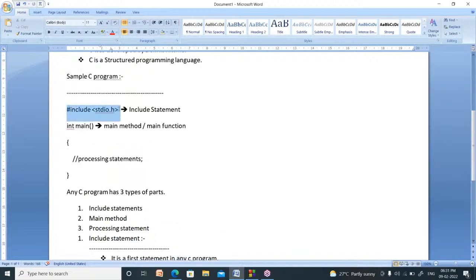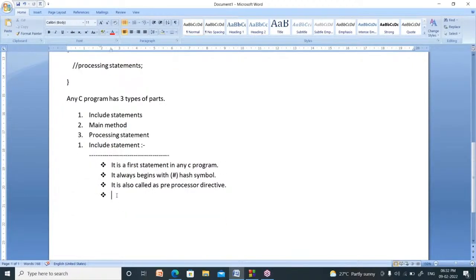So the lines that begin with a hash symbol are called preprocessor because these will be executed at the time of compilation, not at the time of running. So it is called preprocessor.